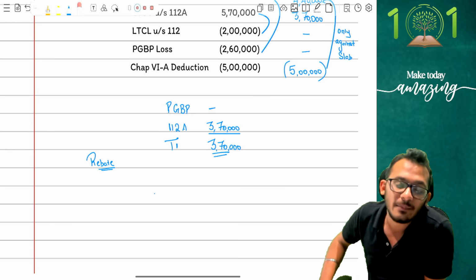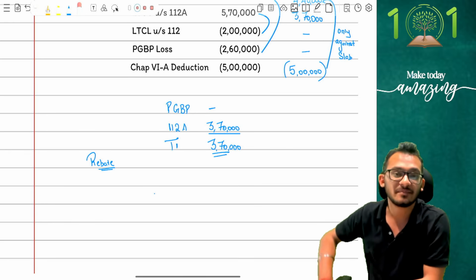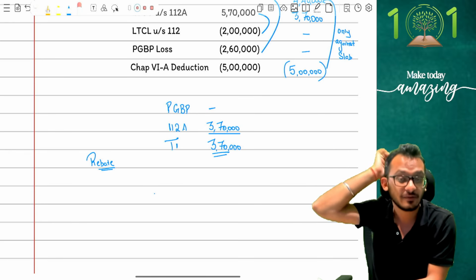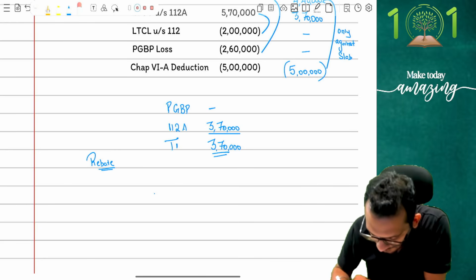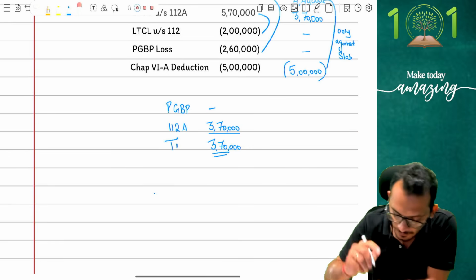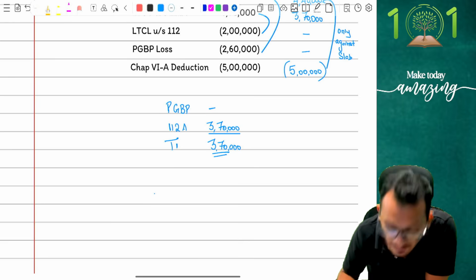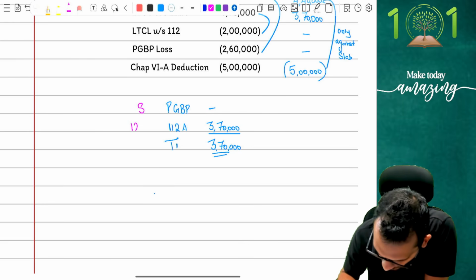112A cannot be claimed. People, before you even jump to rebate, there is one thing which you extremely missed out. And this is something which I started with. When I started Super 50, I told you this and you still missed it out. The fact that now that you have incomes, I have to first do a very important step. The very important step is to first figure out which is my slab income and which is my special income. I have a slab income here. I have a special income here.